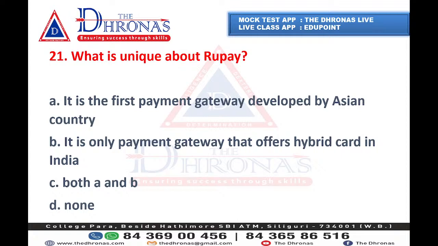What is unique about RuPay? RuPay means you see this card, the RuPay card. There is MasterCard, there is Visa card. These are kinds of payment settlement systems. Rohit is saying option C: RuPay card is the first payment gateway developed by an Asian country. Do you think we are such a developed country? And option B: it's the only payment gateway that offers a hybrid card in India.